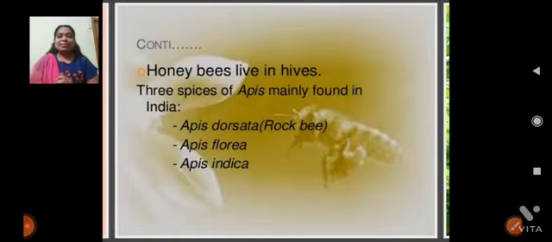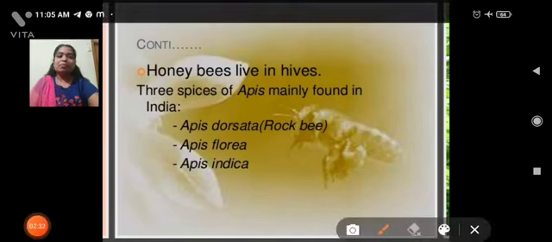Next, honey bees. Generally, a lot of honey bee species are present. But in our India, we are selecting only a few species to culture. Why are we selecting few species? Because they are comfortable for human beings. So what are the main species cultured in India? That species are Apis dorsata, Apis florea, Apis indica.